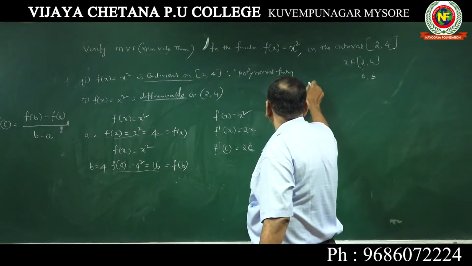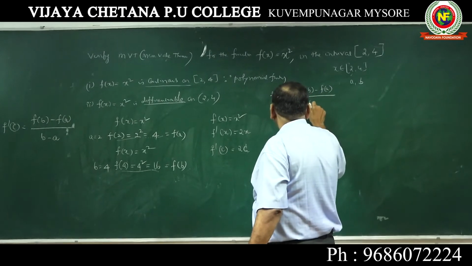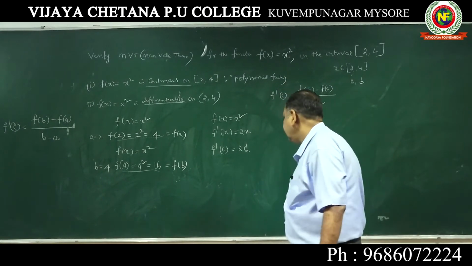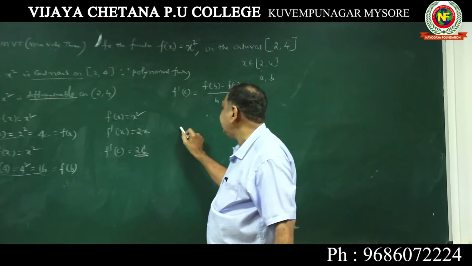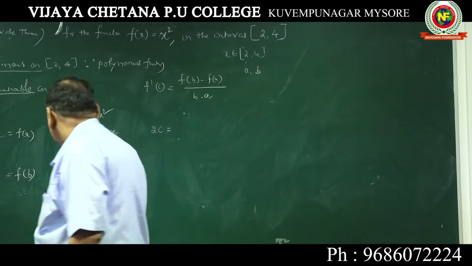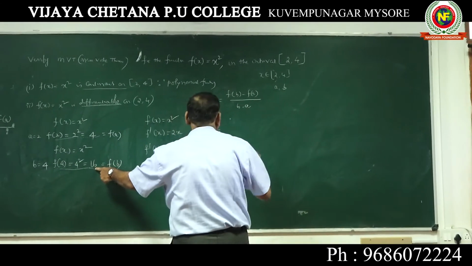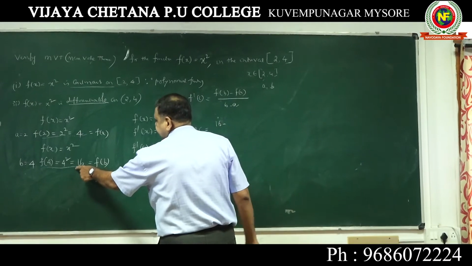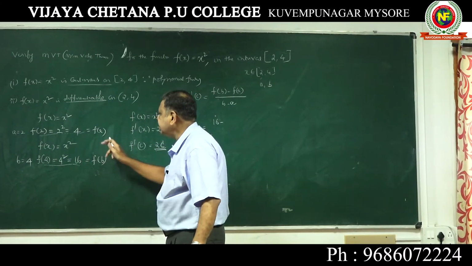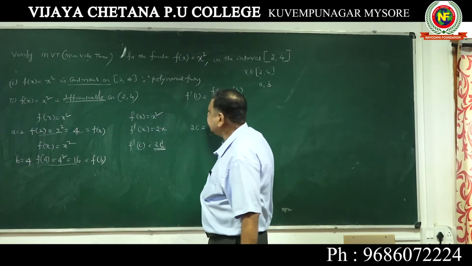Now use the formula. What does the formula say? f'(c) is equal to f(b) minus f(a) by b minus a. From this you have to calculate c. f'(c) you have already calculated, it is 2c. Is it understood? f'(c) is 2c is equal to f(b), f(b) is 16, already there, divided by b minus a.